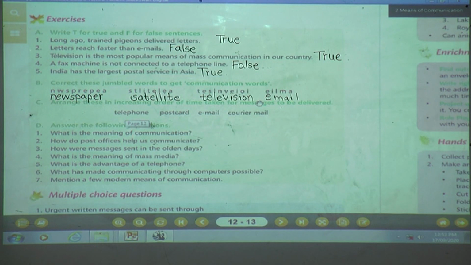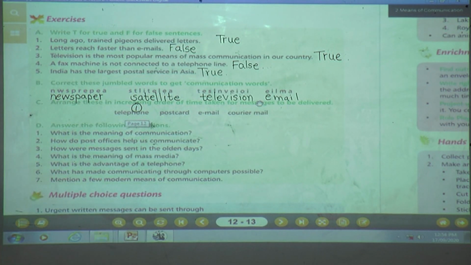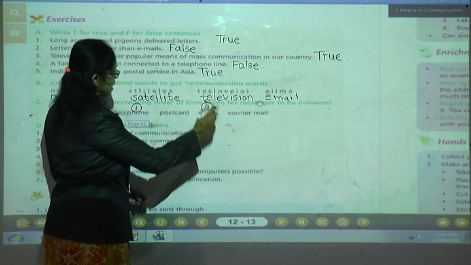Who is taking much time to deliver the message? First, we are going to write the fastest. The message we can deliver by telephone, postcard, email, or courier mail. Yes, of course, by telephone we can reach the message immediately. The number 1 is telephone. And second, which is the fastest? Yes, children. Of course, email. Number 2 is email.